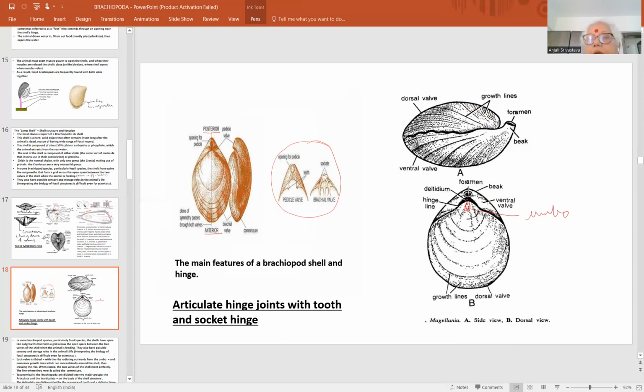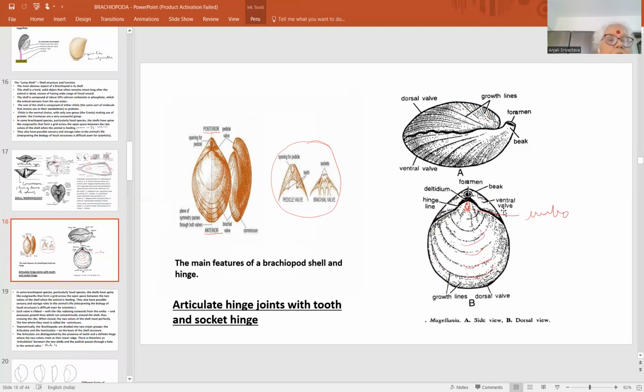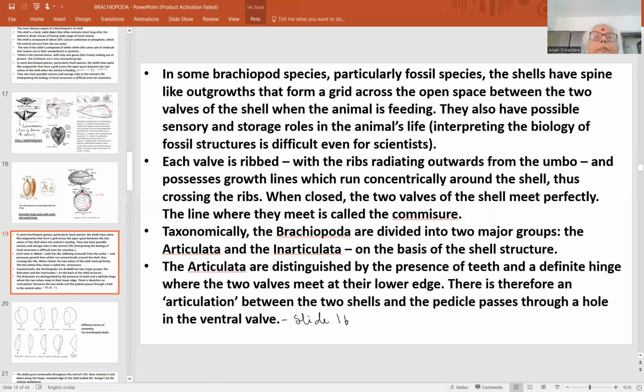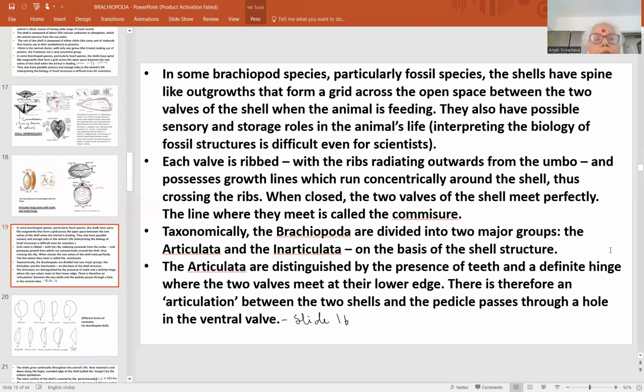This is the region from where these concentric lines keep growing and being added in the ventral as well as dorsal valves. These are also called the growth lines. These are the concentric ridges or the growth lines. So this is the morphology of the shell. In some brachiopod species, fossil spine-like growth we have already discussed. So these details you can take from these slides regarding the structural specificities of the shell.